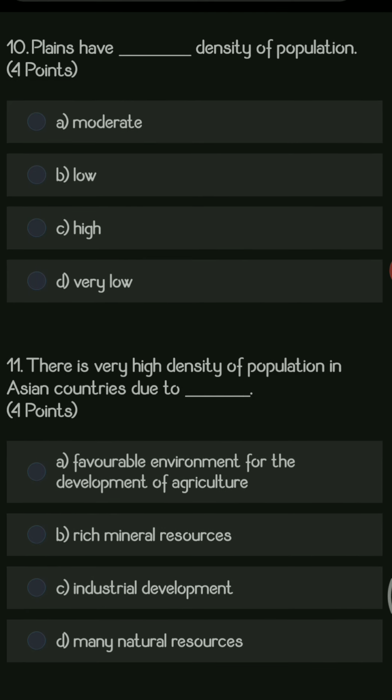Next question, plains have dash density of population. Options are moderate, low, high and very low. So the right answer for this particular question is high.